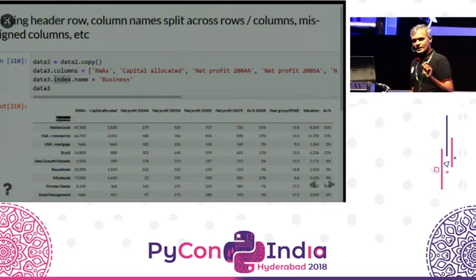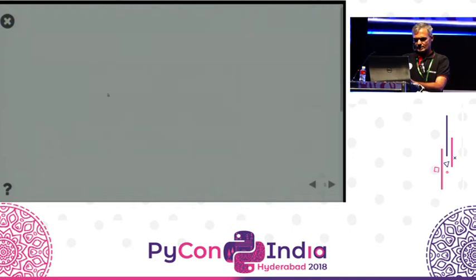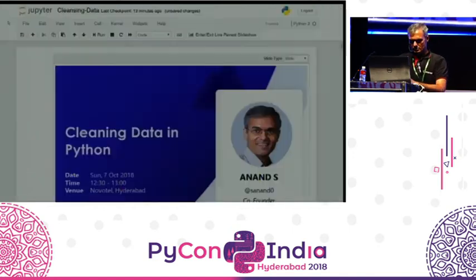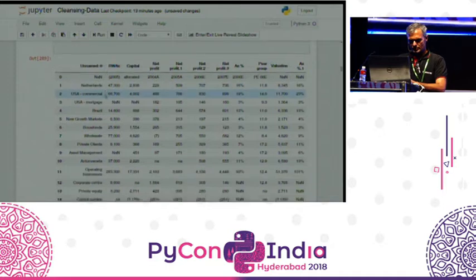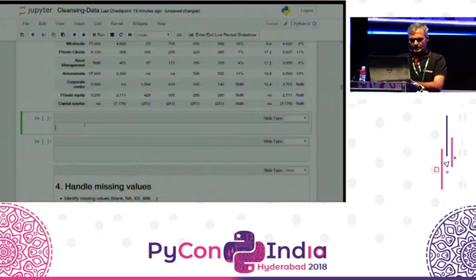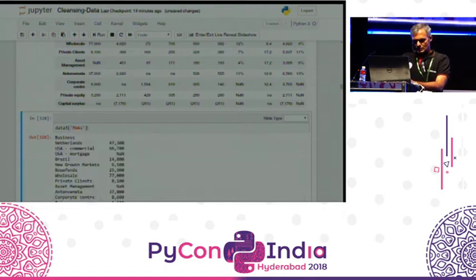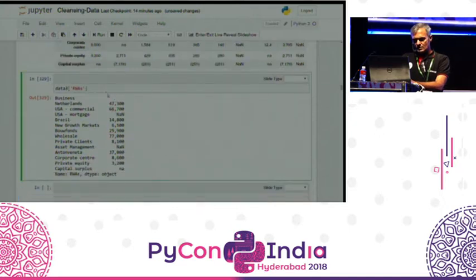But at this stage, can we actually do computations on it? Let's see. Supposing I create a new cell. Okay. So now that we have the data structure right, can I do something like data3.sum? That gets me nothing at all. Why is that? Because if I look at, let's say, the risk-weighted assets, even though these look like numbers, these are actually not numbers. That's 47,300 with a comma, and that's actually a string. So there's my next problem. Let's solve that problem.